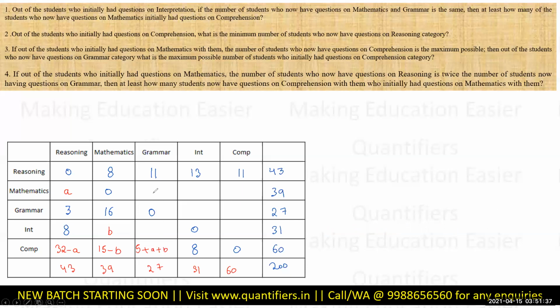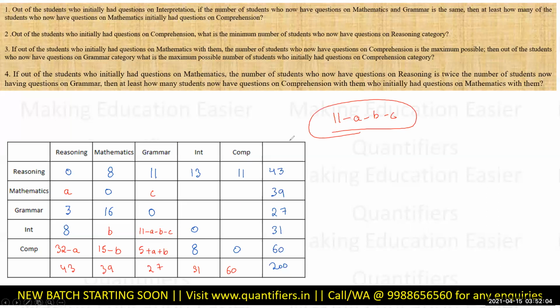So again there are two places left. I have to assume one. Let us say this is C, right? So 11 and 5, 16. So this would be 27 minus 16, 11 minus A minus B minus C. Now, as soon as I write this, there is something that should strike to you.